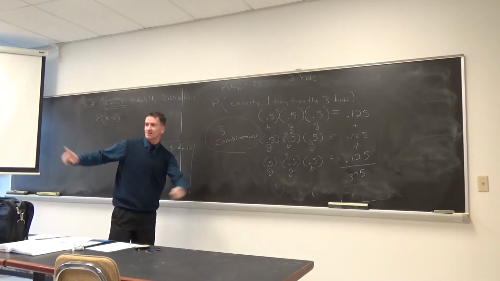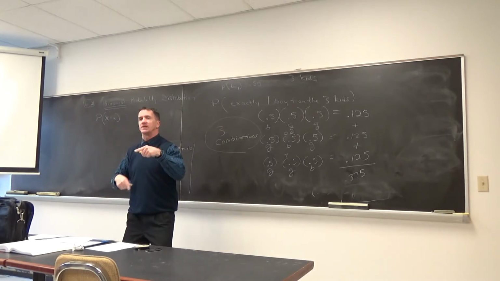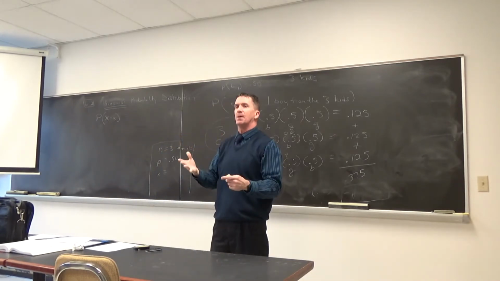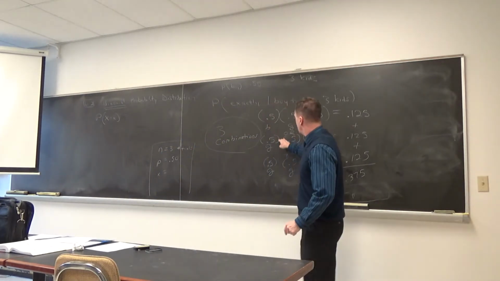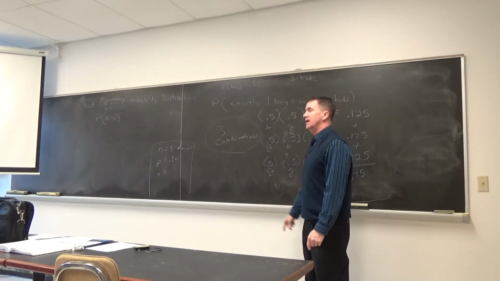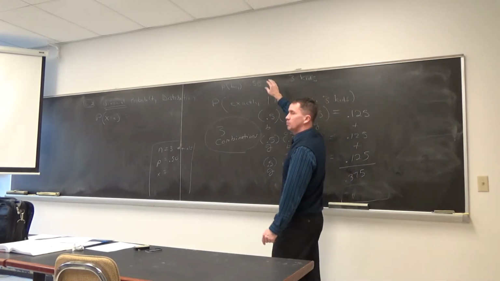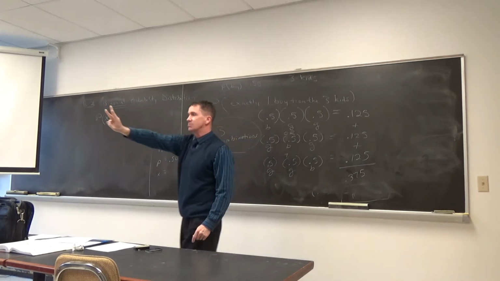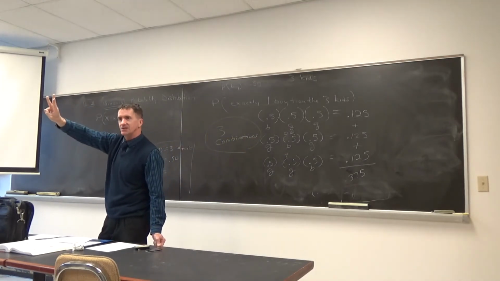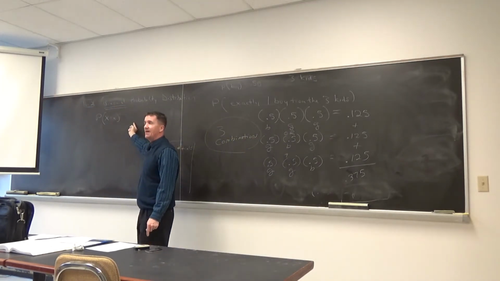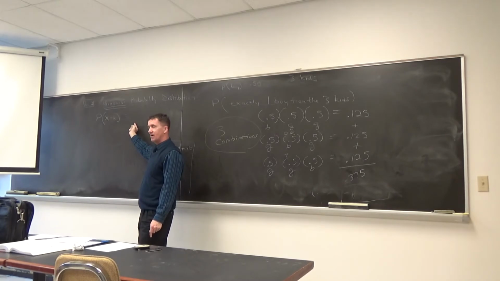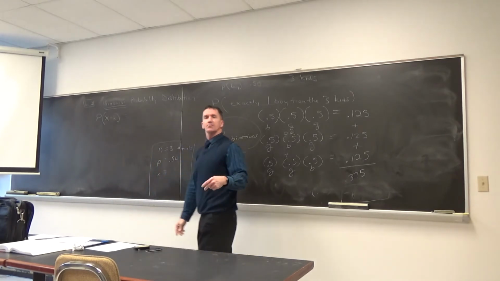There's going to be a portion of this math formula that calculates the number of combinations possible. In this problem, how many combinations are possible? 3. Yep. How many combinations of having 1 boy with 3 kids, we're saying there are 3 combinations possible. This formula is going to have that in it. Do you agree?